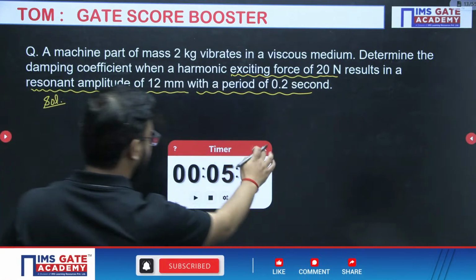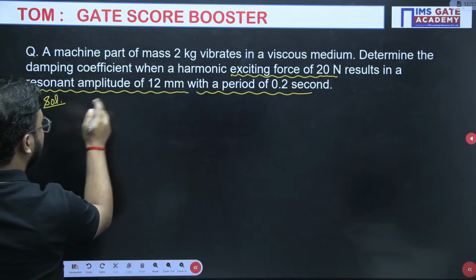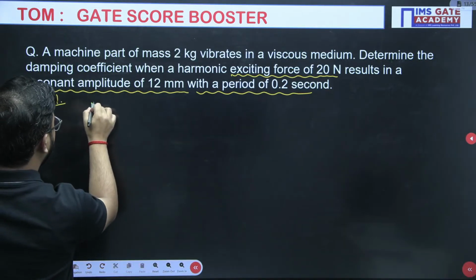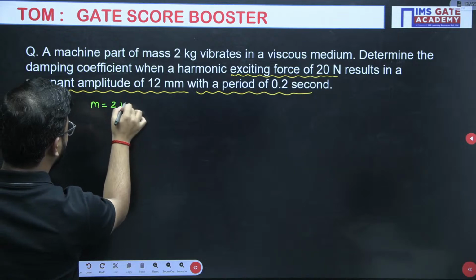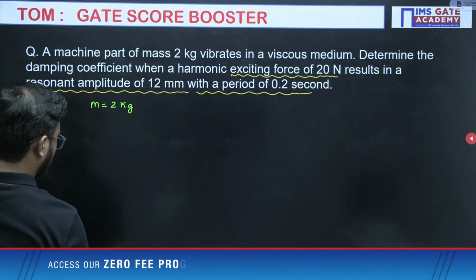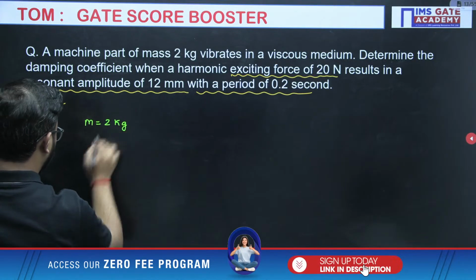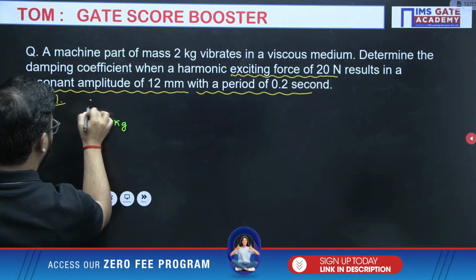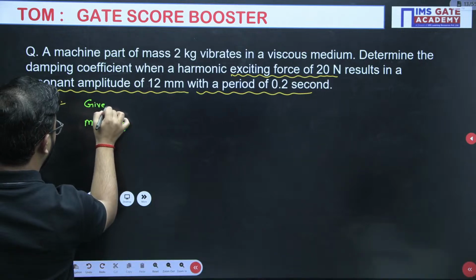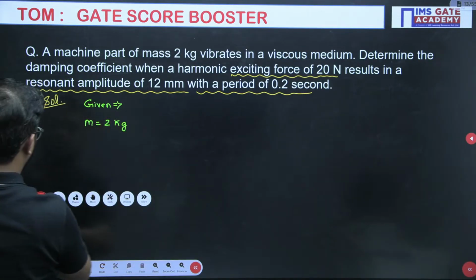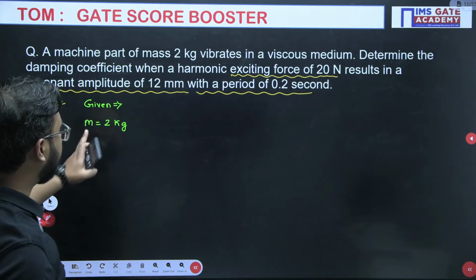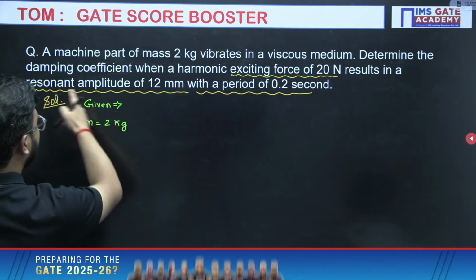Now, see. First of all, the data, mass 2 kg. So this is given data. Determine the damping coefficient.